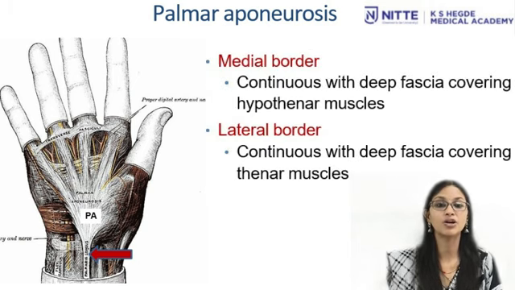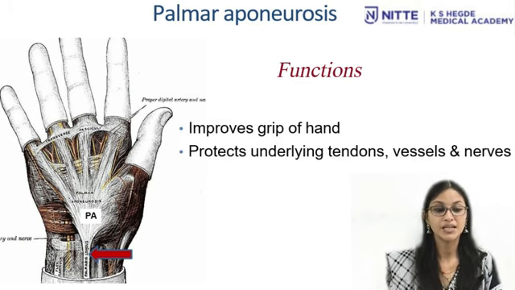The medial border of palmar aponeurosis is continuous with deep fascia covering the hypothenar muscles and the lateral border is continuous with deep fascia covering the thenar muscles. The function of palmar aponeurosis is to improve the grip of the hand and further it protects the underlying tendons,